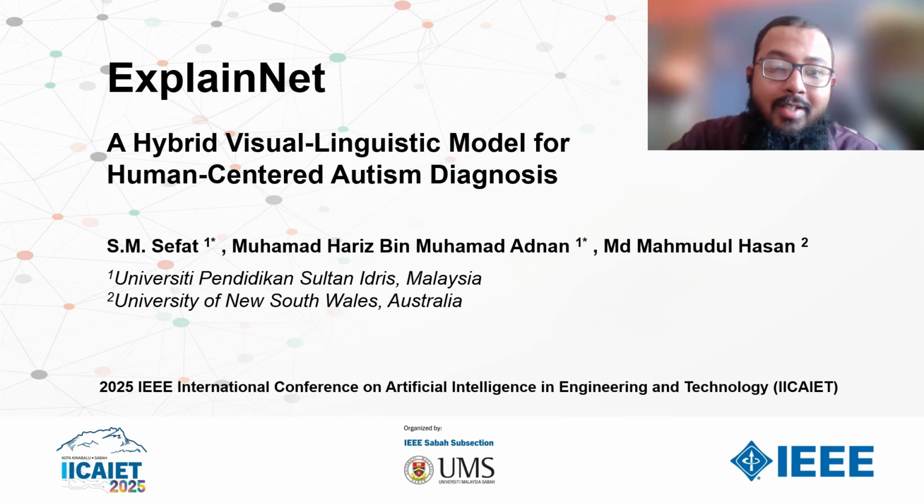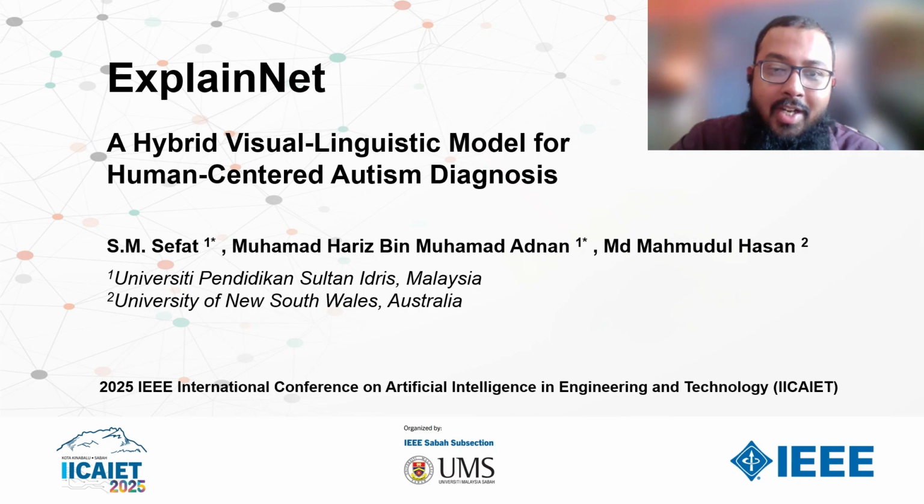So my model is named ExplainNet. I'd like to present this model to you. Why is it called ExplainNet? Because it gives us visual and linguistic explanation. For what? For human-centered autism diagnosis. You can ask me why we really need this kind of model.